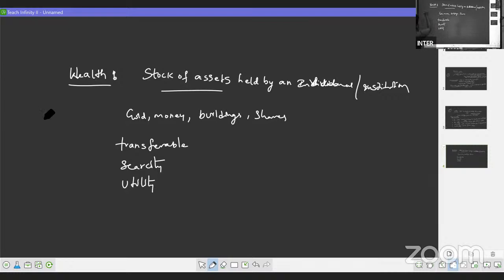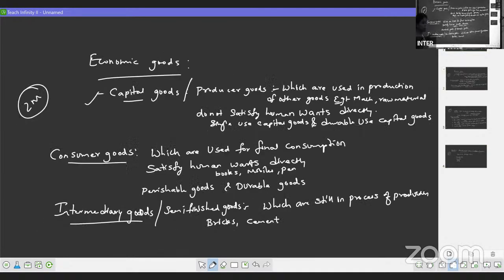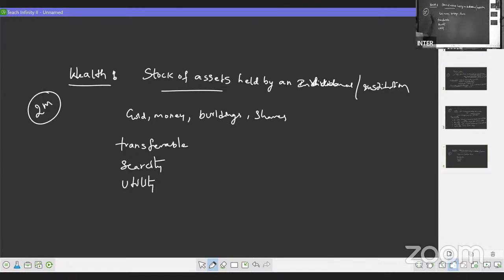So this is again another 2 marks question. Clear? So today totally we have discussed how many? Free goods, economic goods, then capital goods, consumer goods, intermediary goods, and wealth. These all come under 2 marks, right?